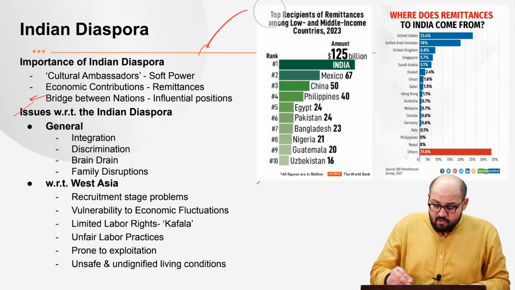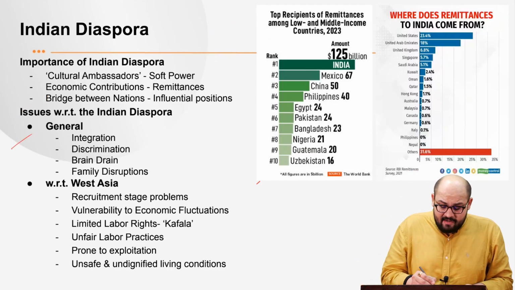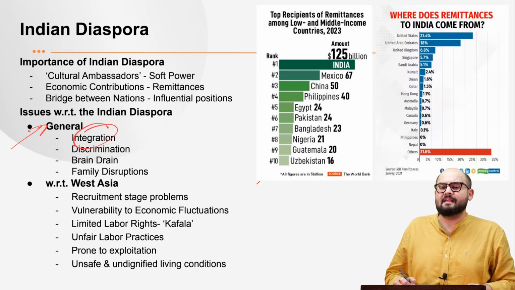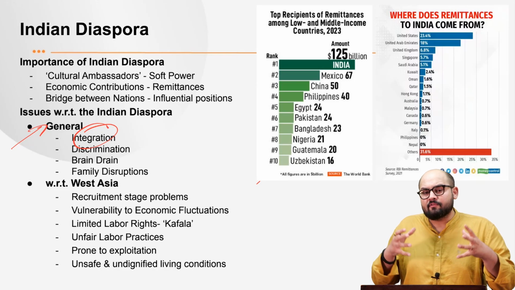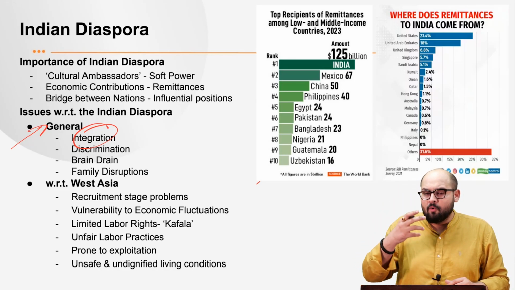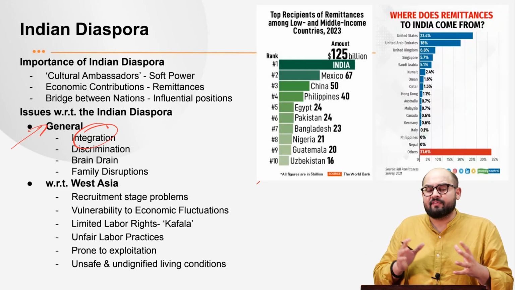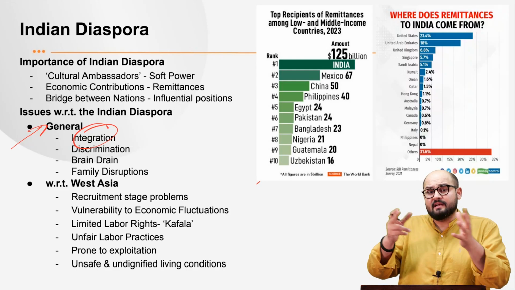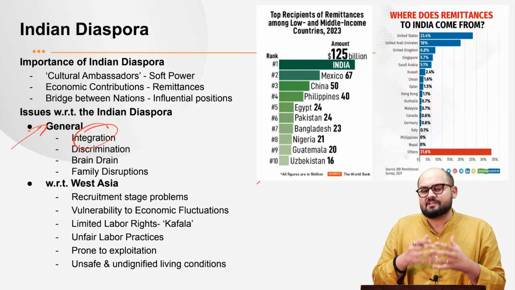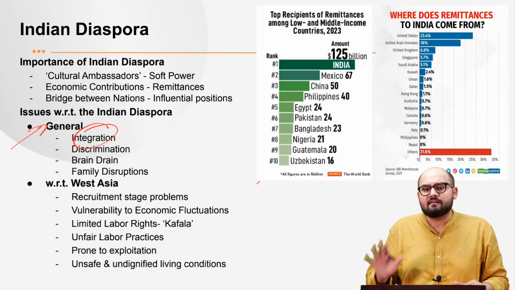So next we talk about the issues with respect to this diaspora. If we analyze at a general level, the first is that of integration. Please understand that these Indian migrants go with their own traditions and customs to different countries, and they face some friction with the culture and traditions of the host countries. Then it leads to the problem of integration. And sometimes they have this feeling that they don't belong anywhere. So that is the first thing.